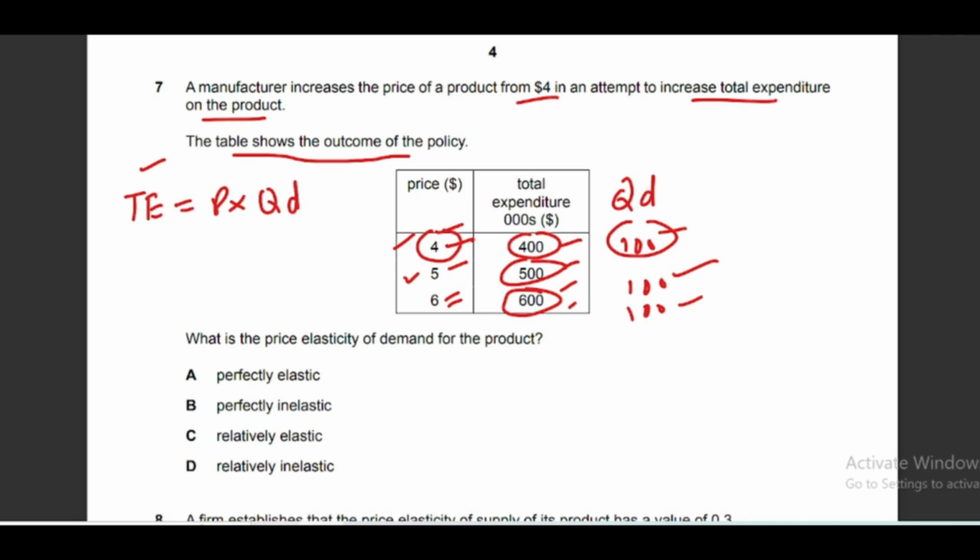So to find out quantity demand, you can just use the mathematical formula. Quantity demand is equal to, we can shift price to the other side. So when we shift it to the other side, it will be total expenditure divided by price.